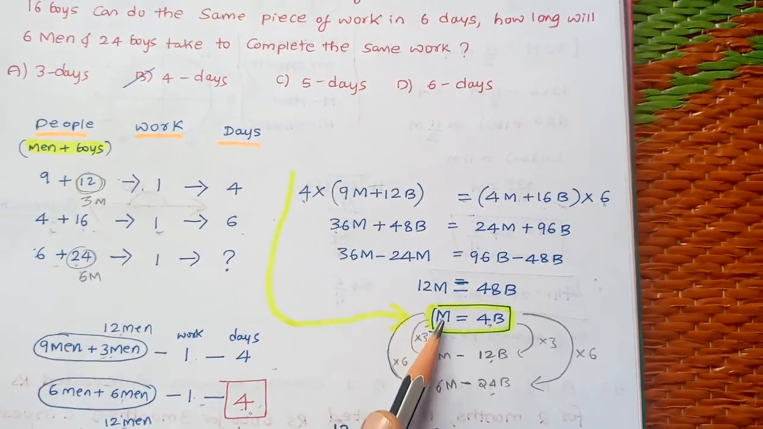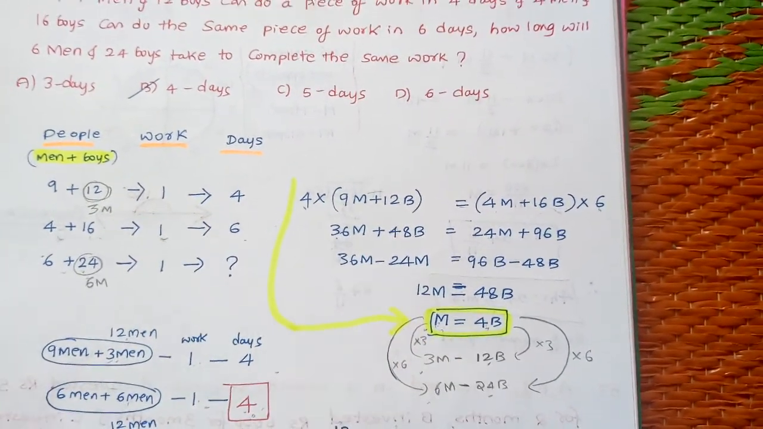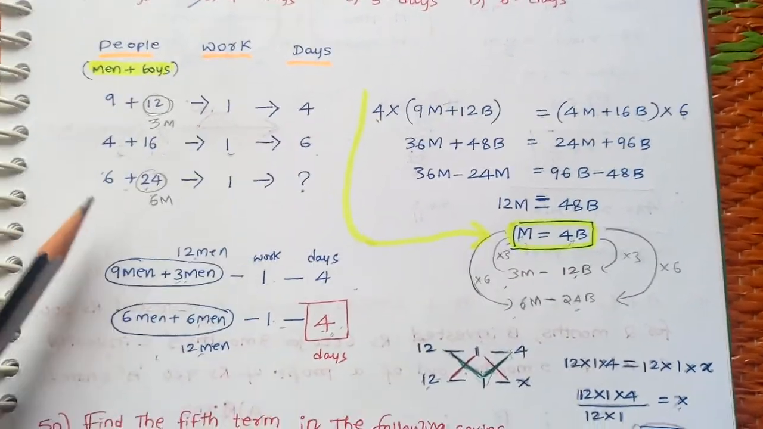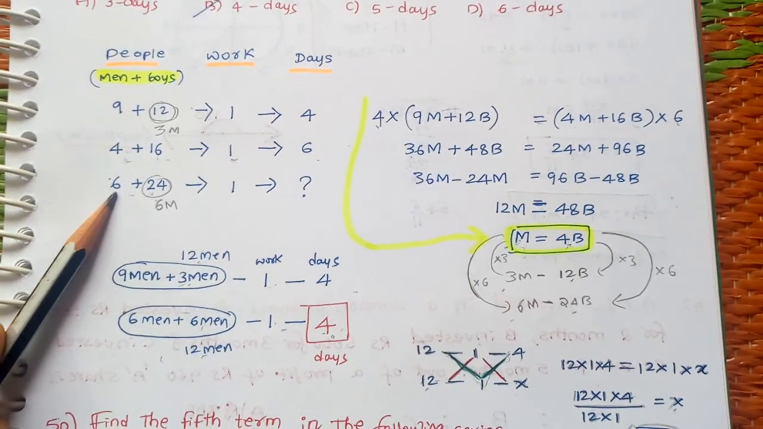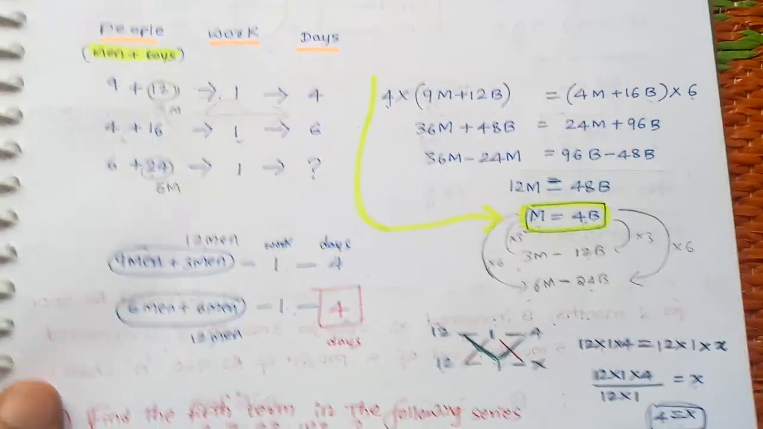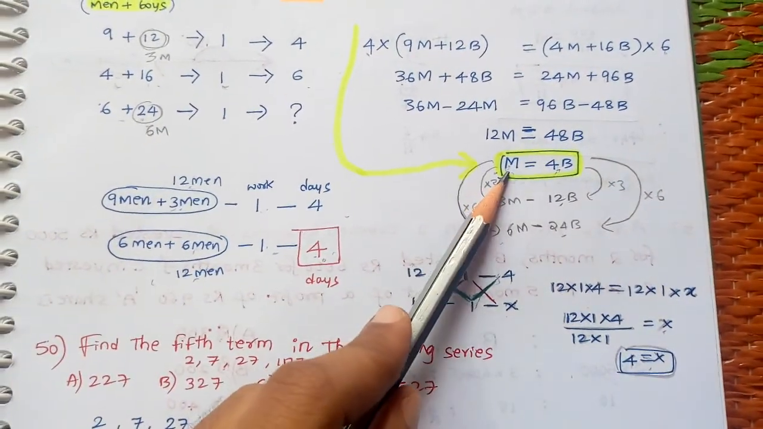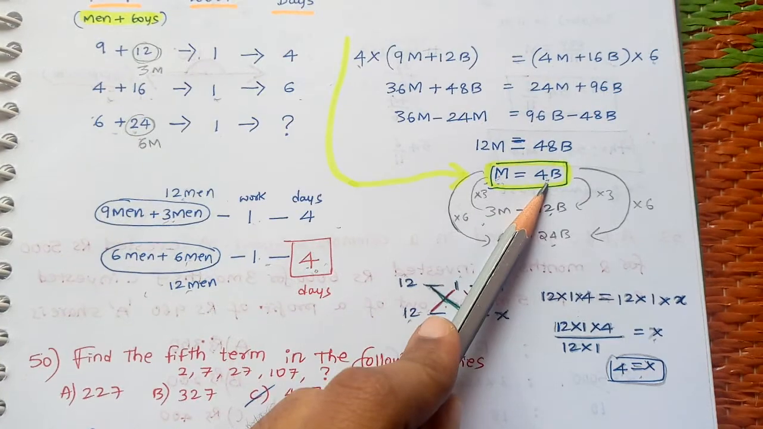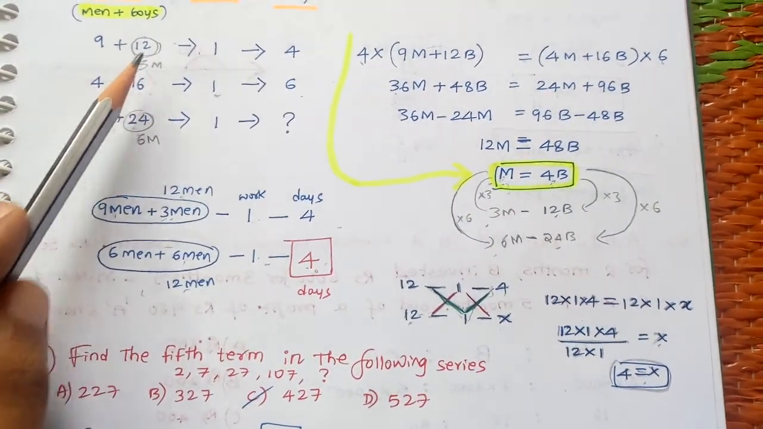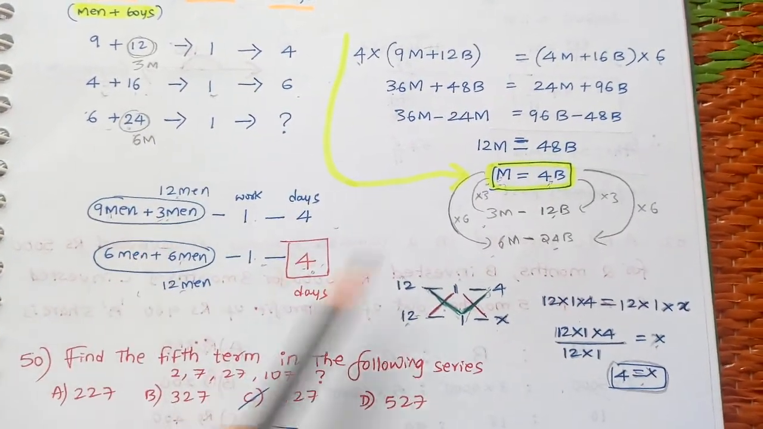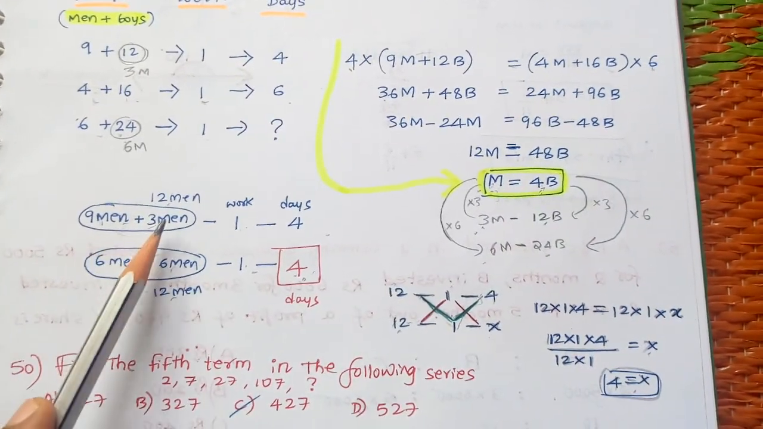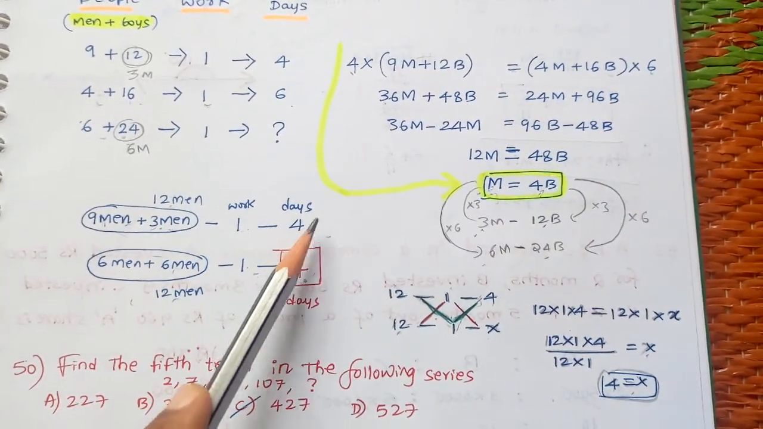After multiplying, we get 1 man equal to 4 boys. That means a man is capable of doing 4 boys' work. They have asked for 6 men and 24 boys, how many days will they take to do the piece of work. For that, we have found that 1 man can do 4 boys' work. Here 9 men plus 12 boys: 12 boys equal 3 men. So 9 men plus 3 men will do the piece of work in 4 days.